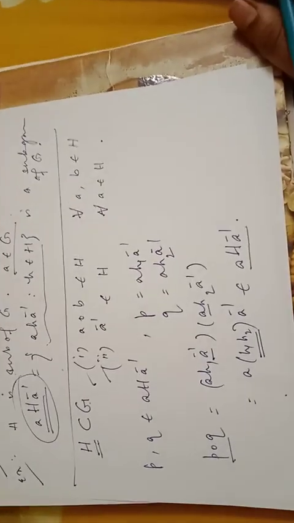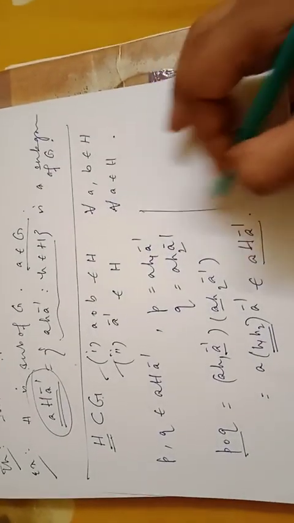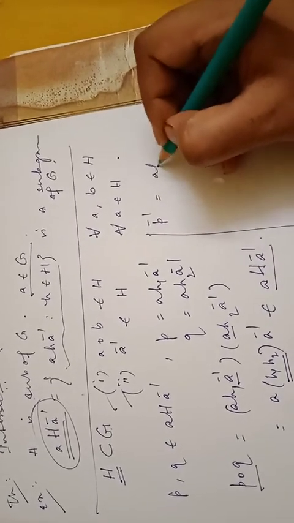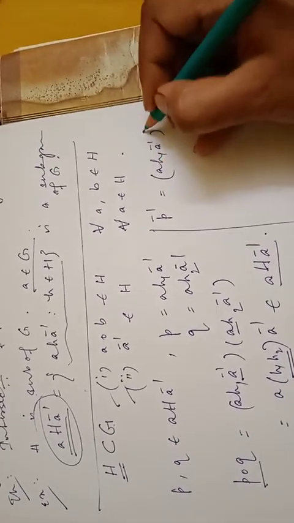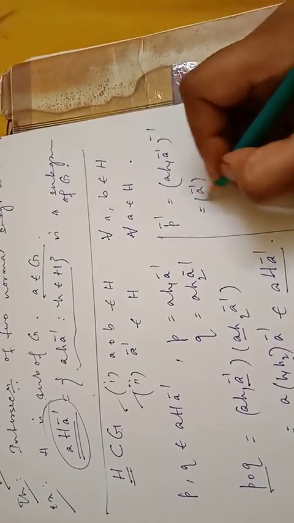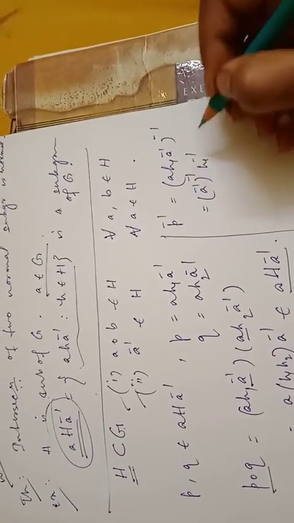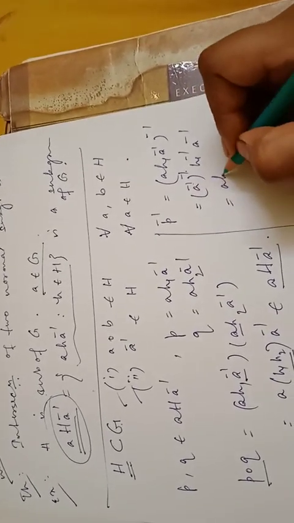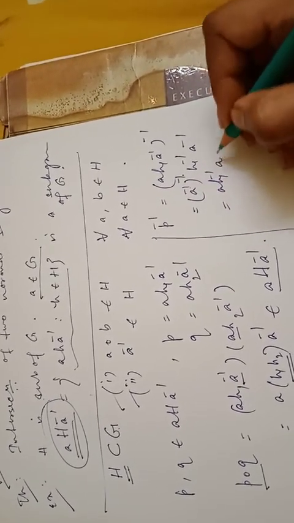Similarly, we need to prove P inverse also belongs to AHA inverse. So starting with P inverse is A h1 A inverse, its whole inverse. According to the formula, it will be A inverse's inverse, h1 inverse, A inverse. A inverse's inverse is A, so A h1 inverse A inverse.